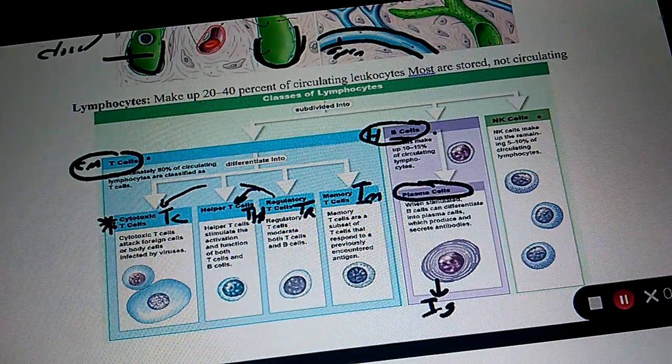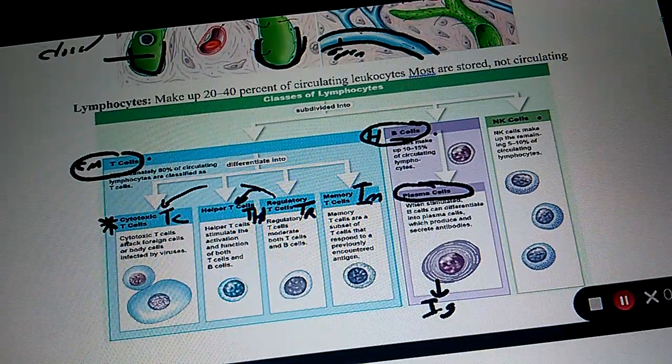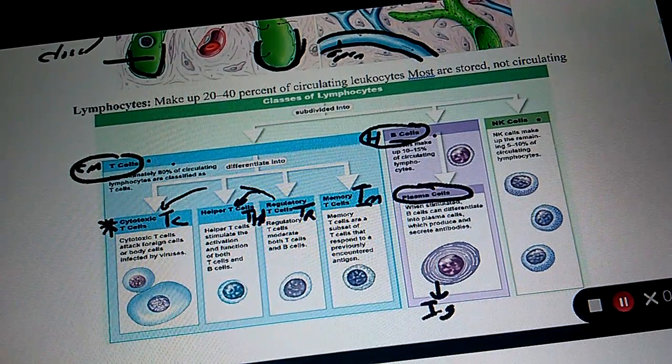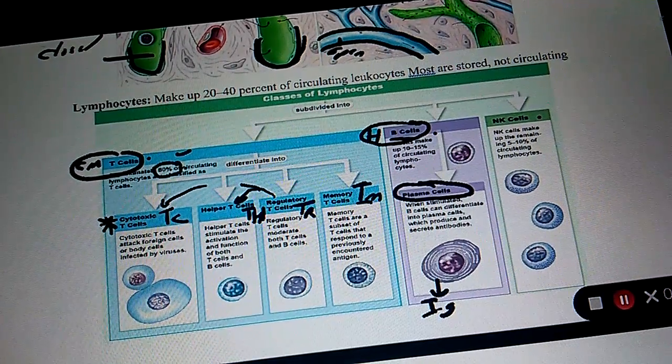Which T cell has the ability to fight an infection directly? Cytotoxic T cells. Which is more abundant: T cells, B cells, or NK cells? T cells.